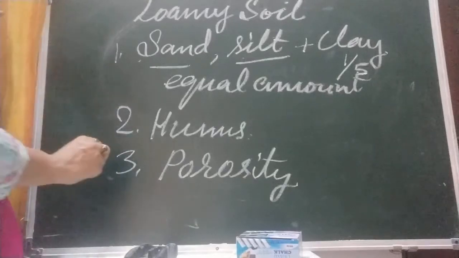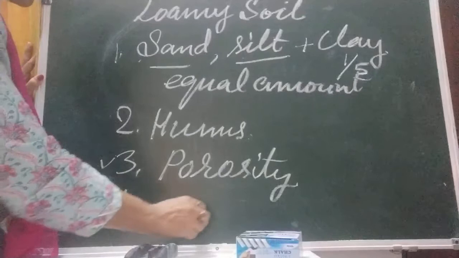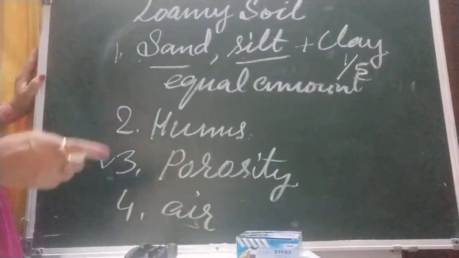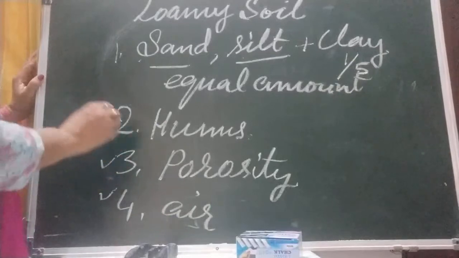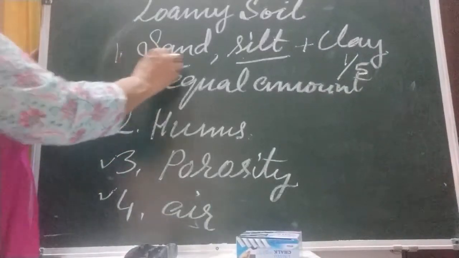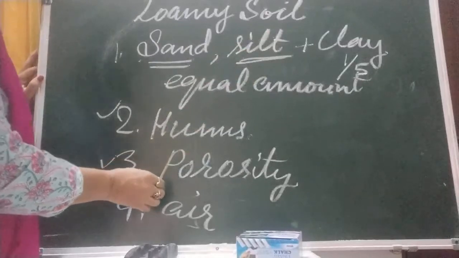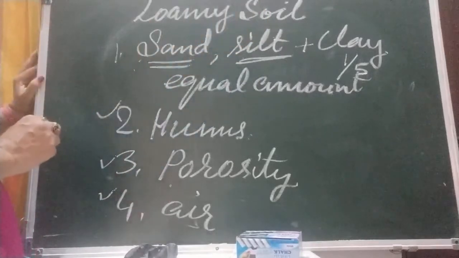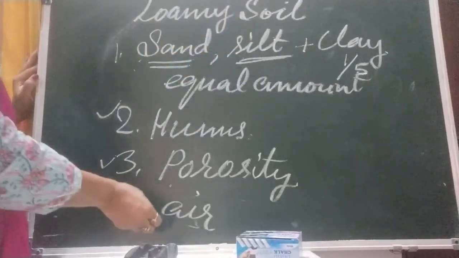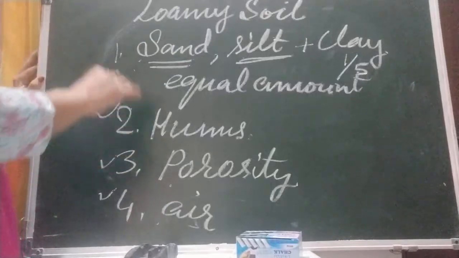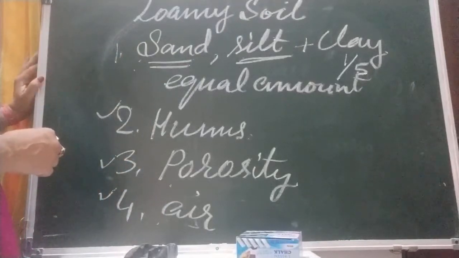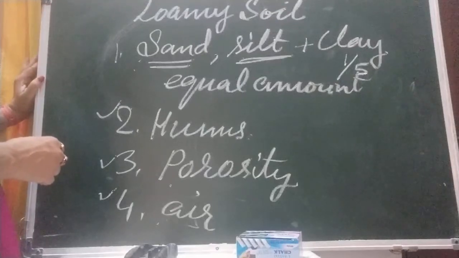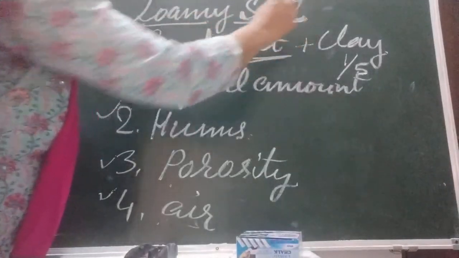Why? Water is there, and air spaces are there. Roots require air space also. Humus is there. Because of this equal amount, it can absorb the water required for the plant, and some clay is also there, which also helps. It retains air, and it has humus. All these three things help in the growth of plants. So this soil is good for cultivation of crops and gardening. In the field and in our garden, which soil is there? Loamy soil is there. Okay children?